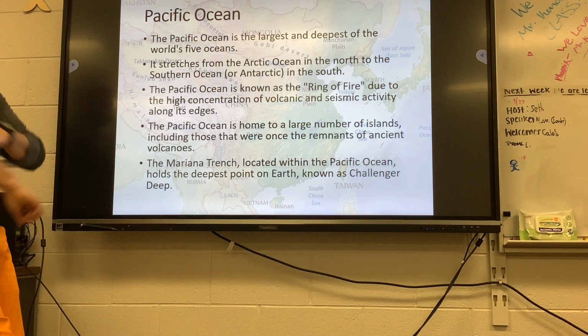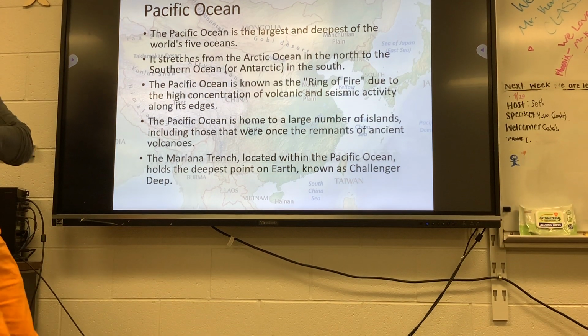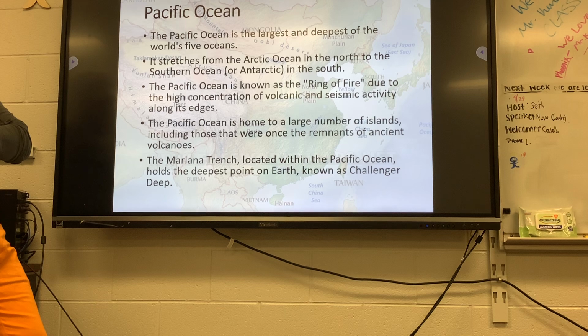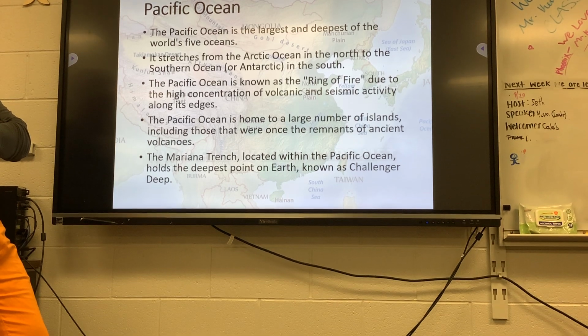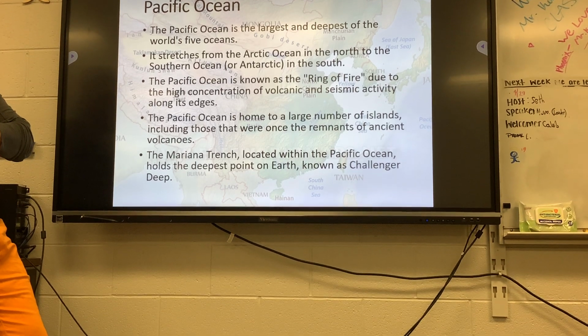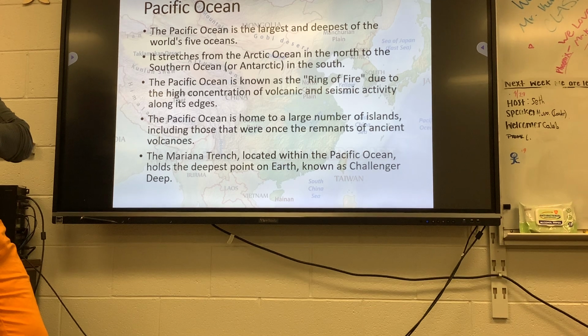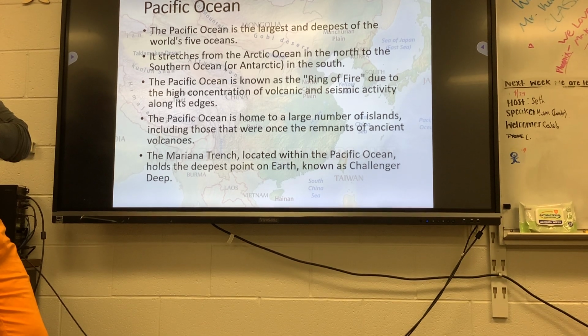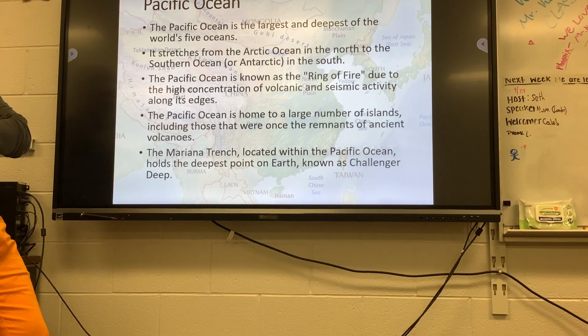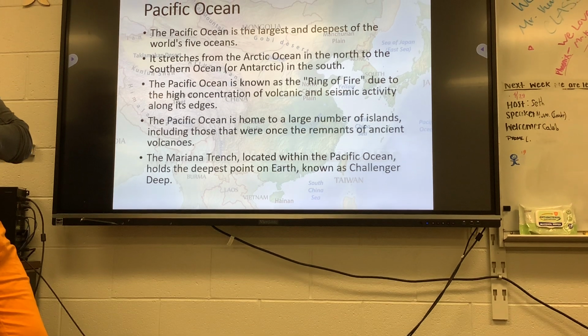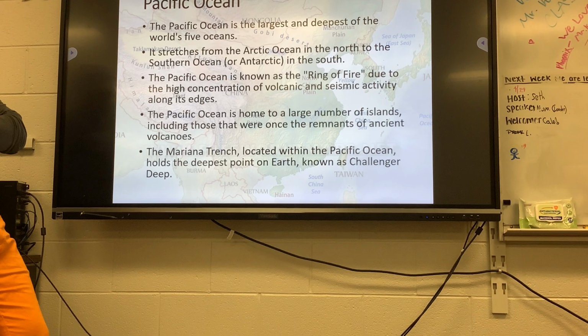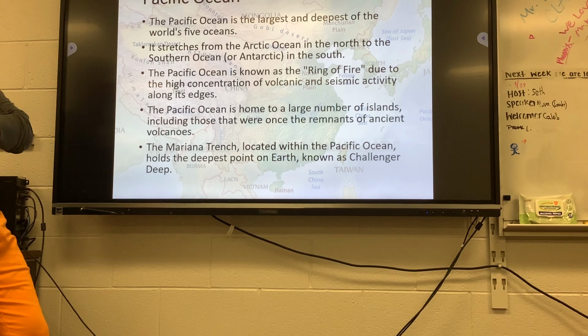The Pacific Ocean is the largest and deepest of the world's 5 oceans. It stretches from the Arctic Ocean in the north to the Southern Ocean, or Antarctic Ocean, in the south. When I was a kid, there were only 4 oceans. We've named another one, the Antarctic Ocean, the Southern Ocean. The Pacific Ocean is known as the Ring of Fire due to the high concentration of volcanic and seismic activity.